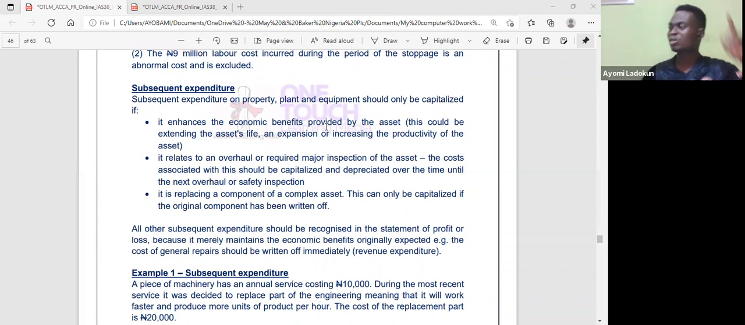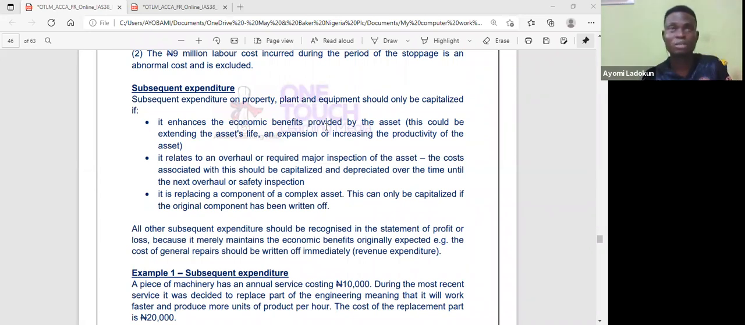Subsequent expenditure. Listen, after I have computed my cost of PPE, three things: the purchase price, cost directly attributable, and cost of dismantling, I have recognized on my account. Let's say plant or machinery. Now, subsequently, obviously, I'm going to be spending money probably to maintain the assets. Normally, subsequent expenditure is expensed. So when I say expense, that means it's taken to profit or loss account.